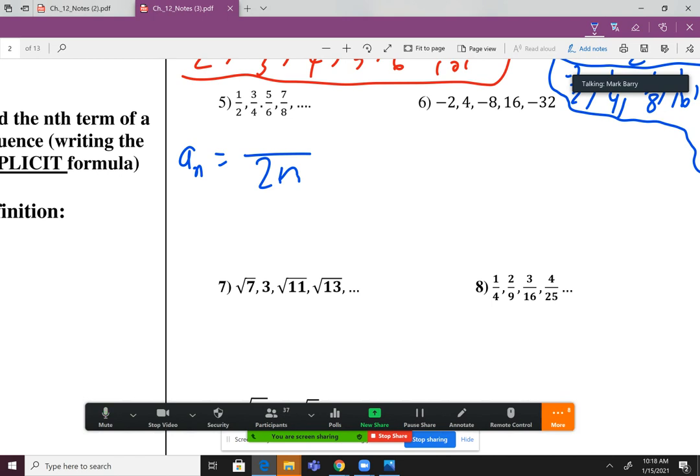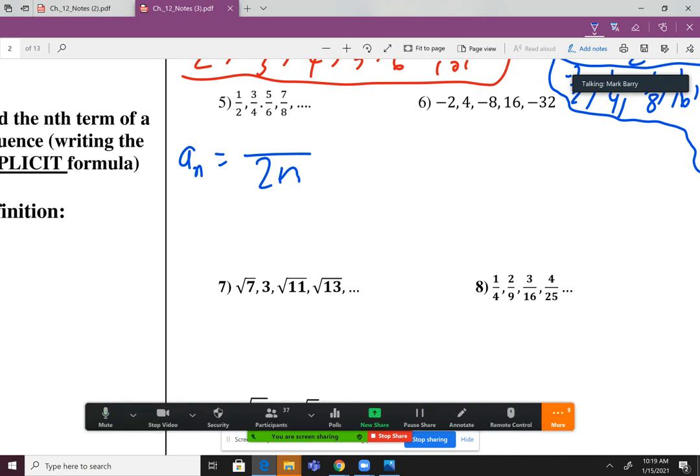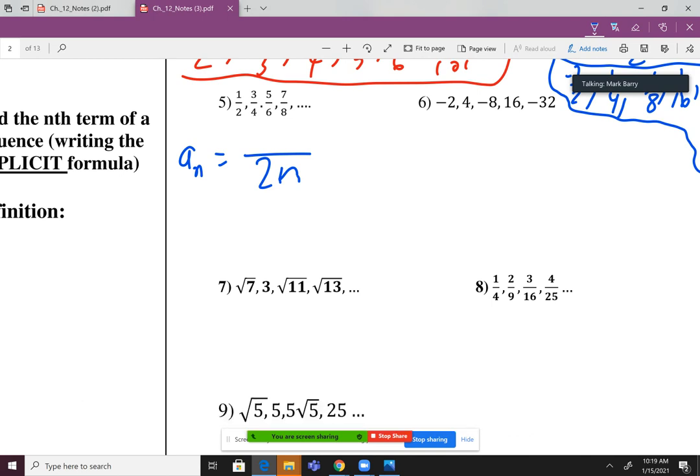Okay, the way I look at the numerator is always 1 less than the denominator. Look at every single individual numerator, and you notice that it's 1 less than the denominator, correct? Well, if our denominator is 2n, what formula could we use to come up with 1 less than 2n? 1 less than 2n.